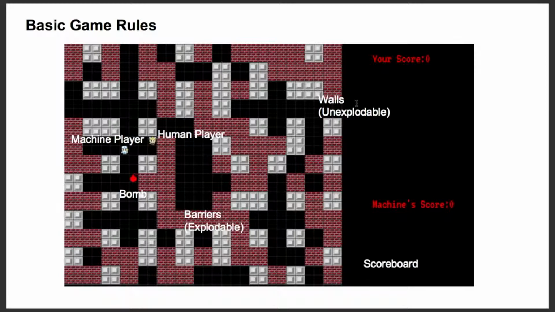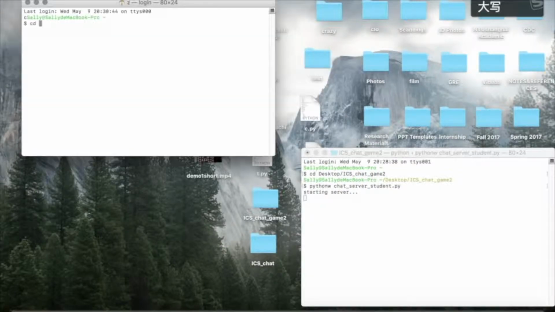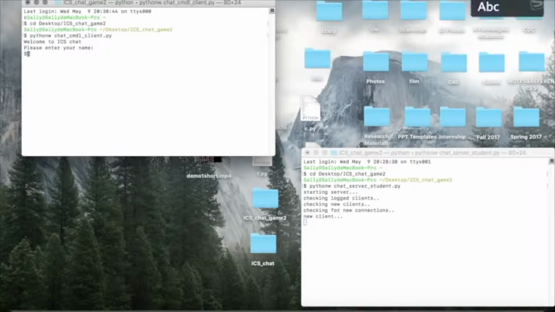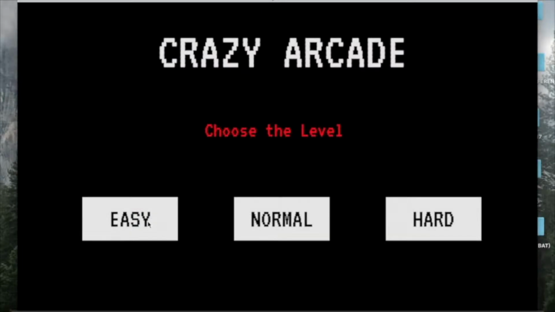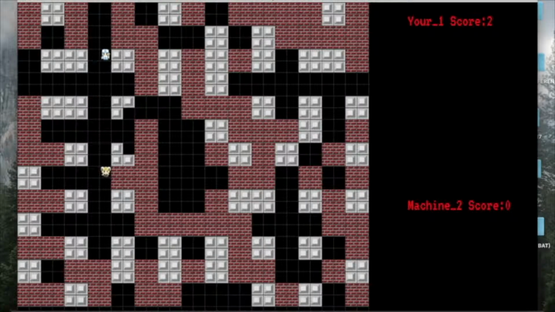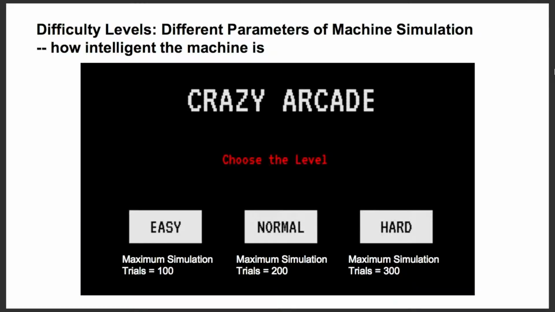Now let's have a quick view of how the game works. The little person in blue, as you can see in this video, is the machine-generated agent. All of its movement and bomb placement are automatically generated by the program itself. I'll go into the details of the decision-making framework of the machine later in this video.